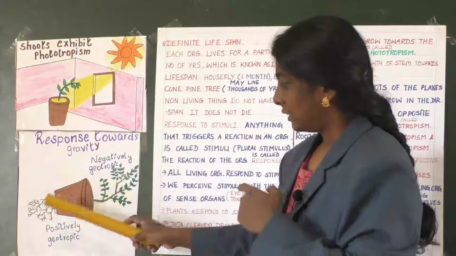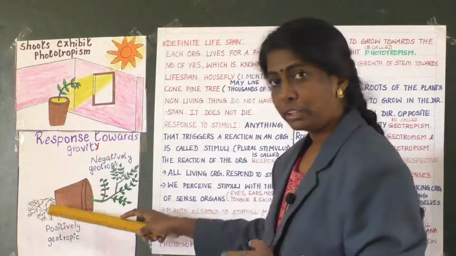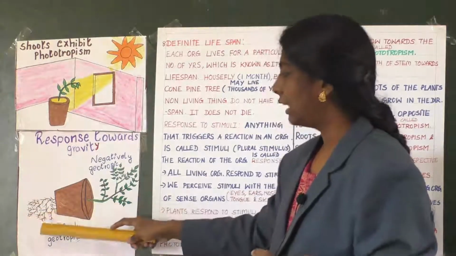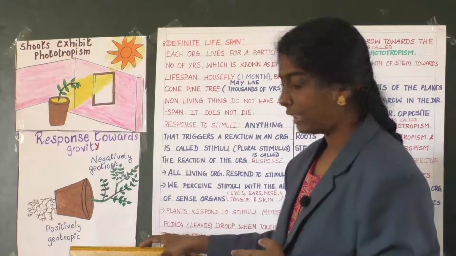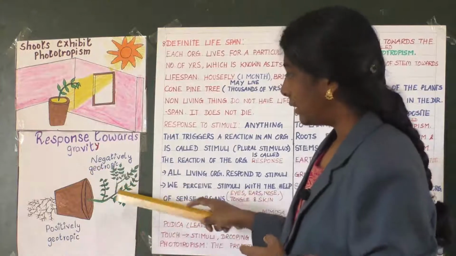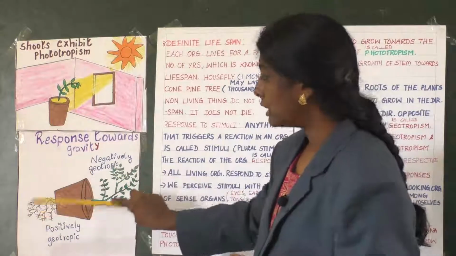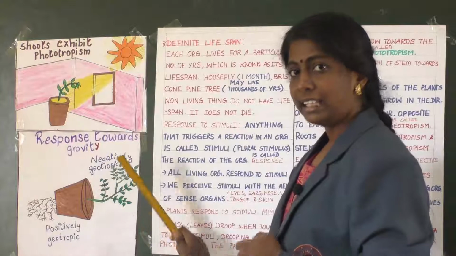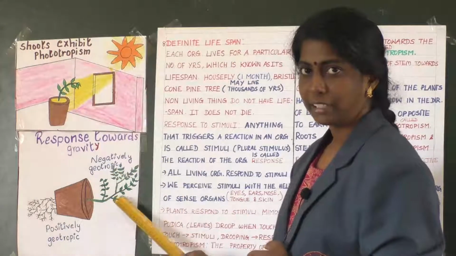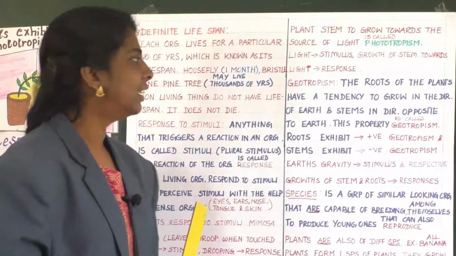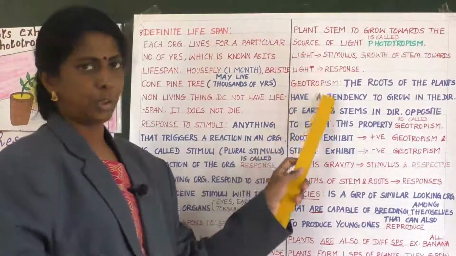So since the root is growing towards the direction of earth, it is said to be positively geotropic. Clear? And the stem which is growing opposite to the direction of earth, that's why it is negatively geotropic. Clear? Yes, children. Now about geotropism.